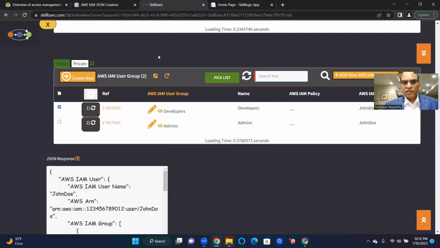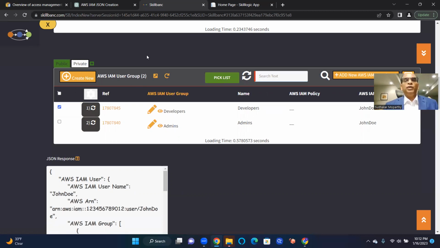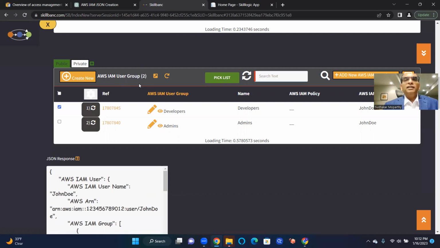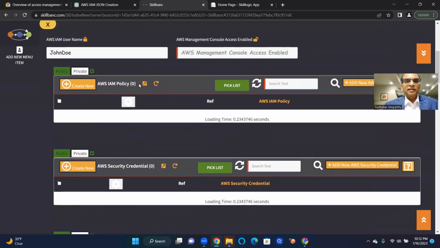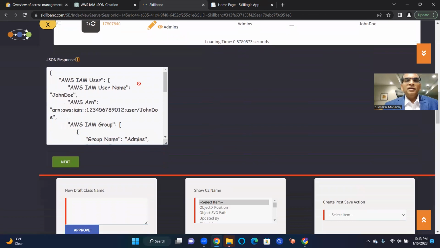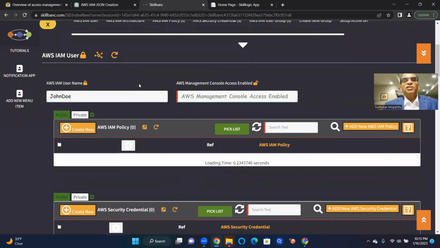I can define such a rule in SkillBank. We call them rules in SkillBank. In AWS, they call them policies, and then you attach those policies. If I attach a policy to a resource itself, then it is a resource-based policy. If I attach a policy to an identity like Sudhakar, then it is called an identity-based policy. So that's the correlation here.